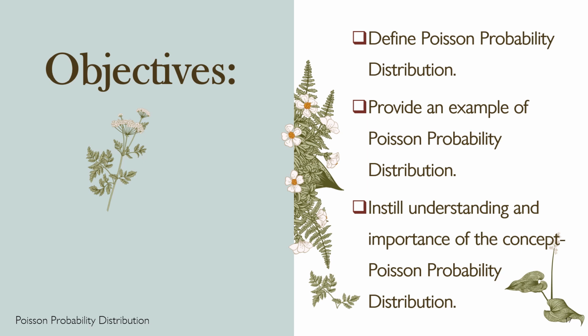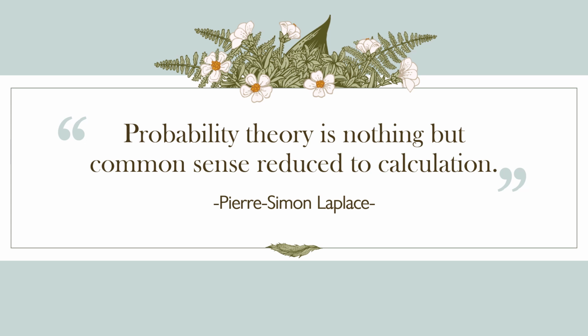And lastly, we have an idea now of the importance, and of course, we understood the concept of Poisson probability distribution. To end this discussion, I would like to leave you this quote coming from Pierre Simon Laplace. He said that probability theory is nothing but common sense reduced to calculation.